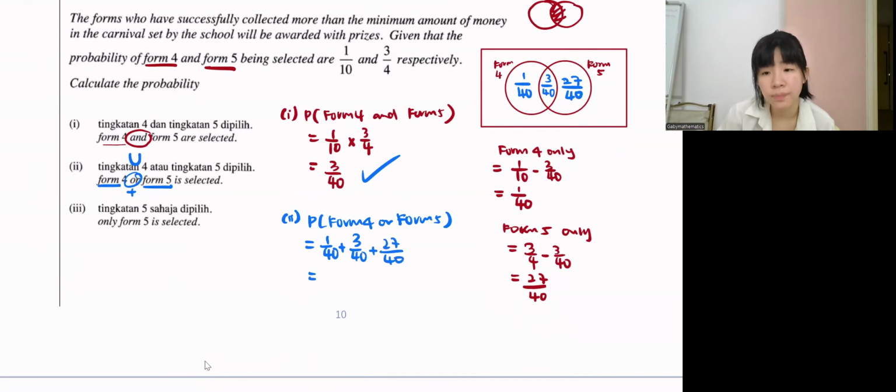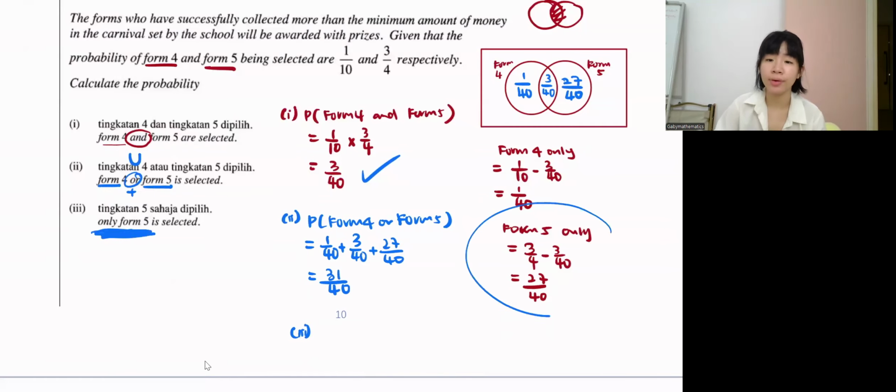Okay, how much? 31 over 40. Okay, can or not? 31 over 40. Okay, so part 3. How about form 5 only? Only form 5. Okay, which just now we already put.